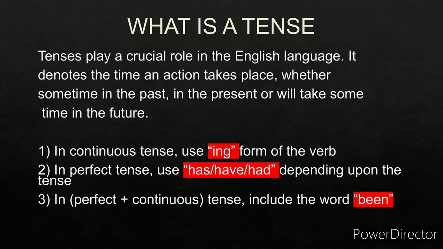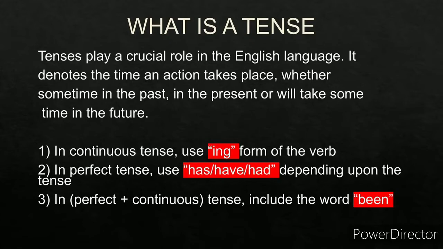Now, what do you mean by a tense? Tense is basically a time. Tense is a time which indicates when an action has taken place, whether sometime in the past or in the present, or it will take place in the future. For example, now let us have a look at these three important points. This is the basis of understanding tenses.